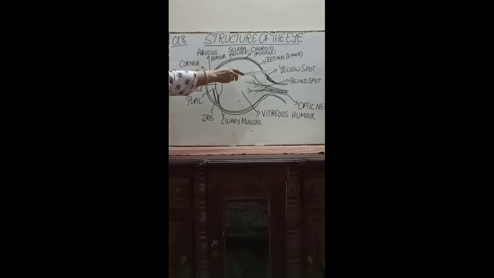That's called the fovea. Right? That's the region of the retina with the brightest vision. Here you get the brightest of visions. And here the cells are dense. The most dense cells of the retina are present over here. Right? That's the yellow spot. Here that's the brightest of visions.